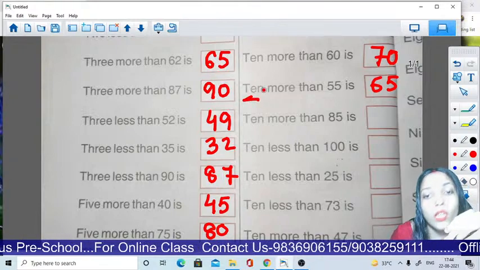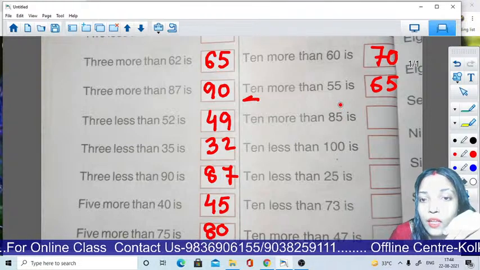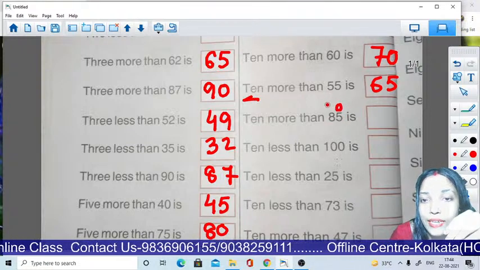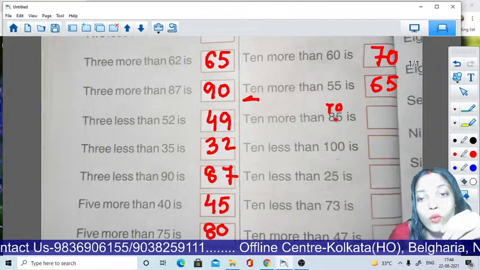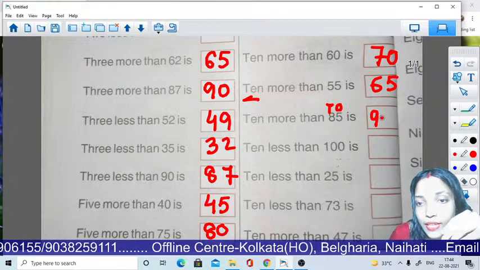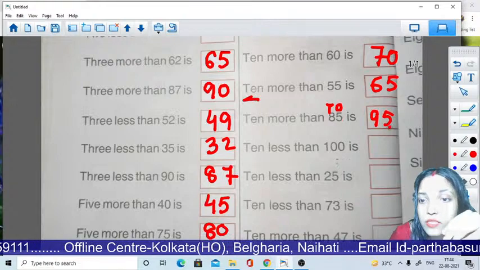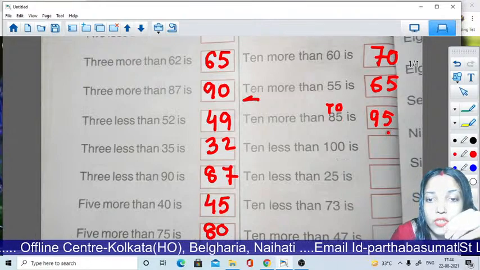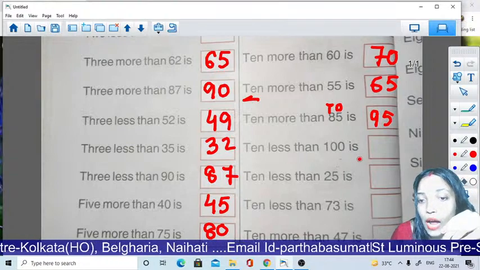Okay. Now 10 more than 85. Look here, 5 is in the one place and 8 is in the 10 place. So 10 more, because now you can write 9 instead of 8, and then 5. So 10 more than 85 is 95. Okay students, clear?